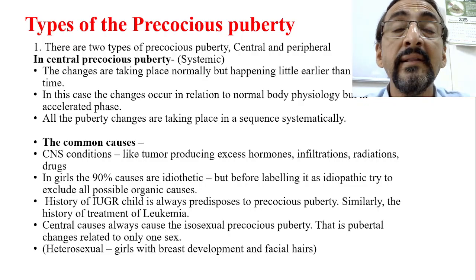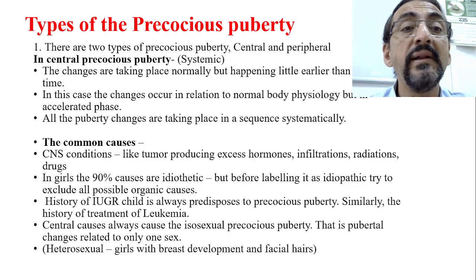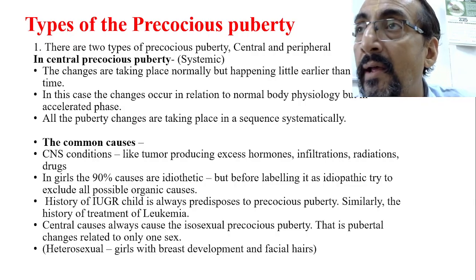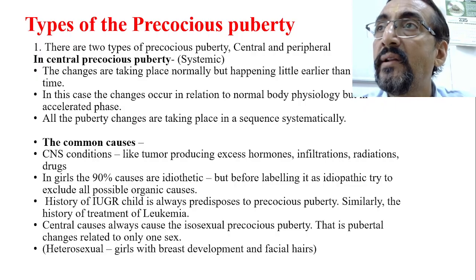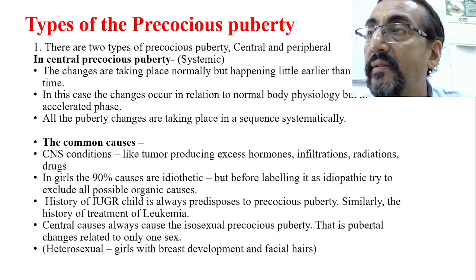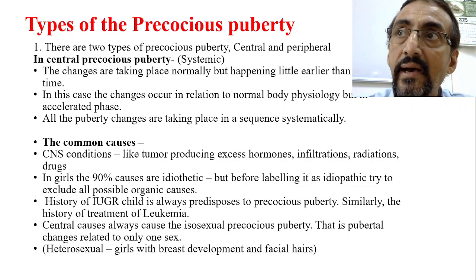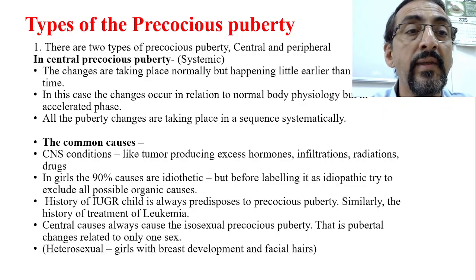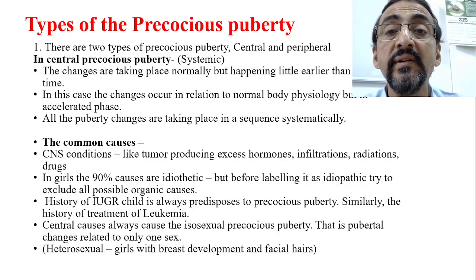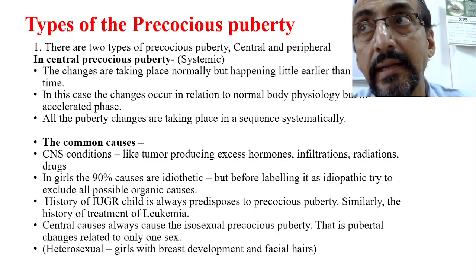In this case, the changes occur in relation to the normal body physiology but in an accelerated phase. What should come at 8 years is coming at 4 years, and what should come at 10 years is coming at 6 years, but the order is the same. First telarche, then adrenarche, then menarche. But it is in the accelerated phase. So all the puberty changes are taking place in a sequence systematically. That is a different issue. It is happening earlier.